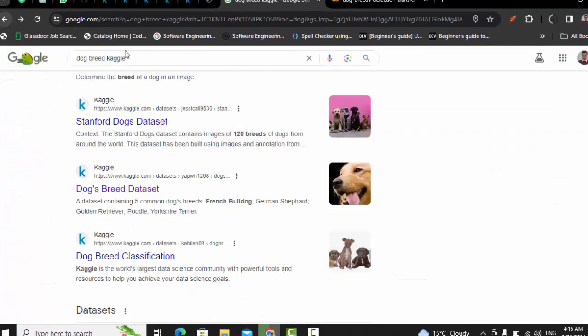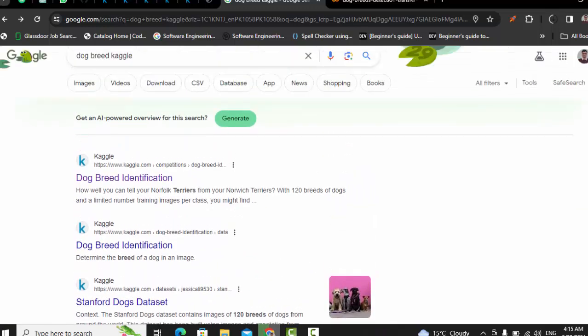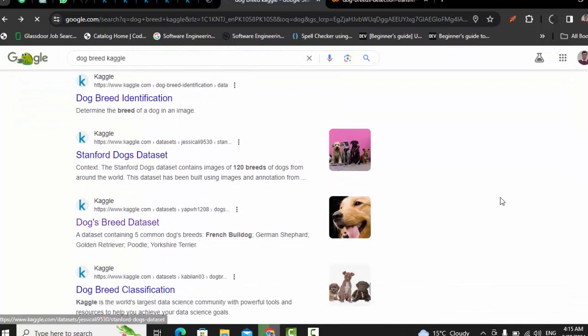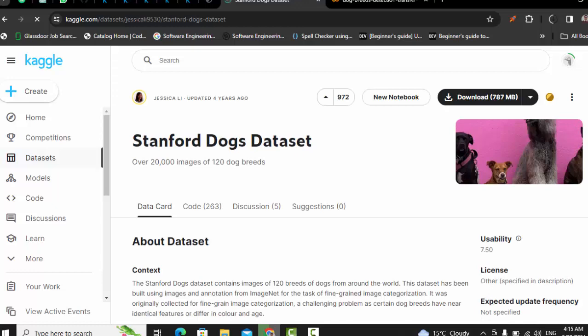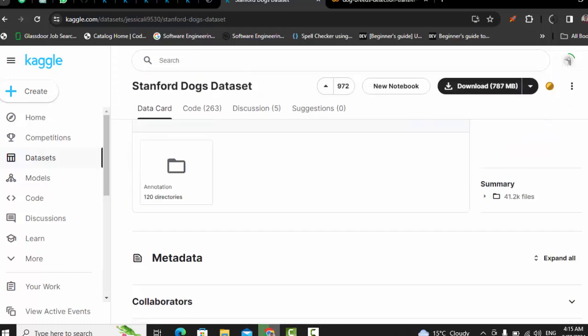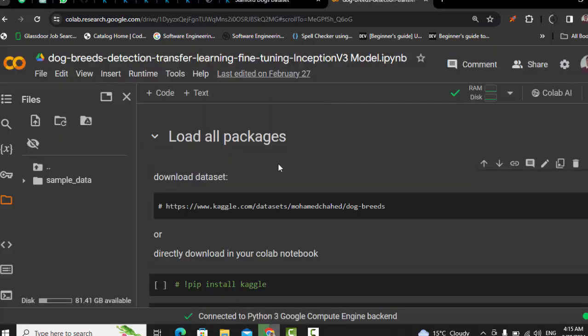I think the dataset that I was using, let me search dog breed dataset, this one. Let me check this one. There are different versions of the dataset, but it has only, okay, I have a link.